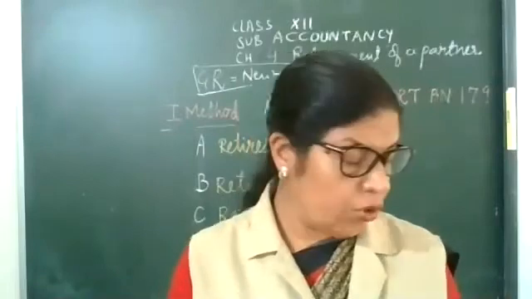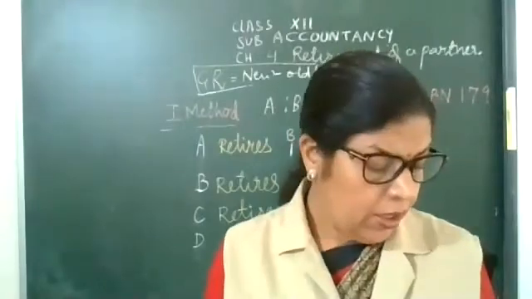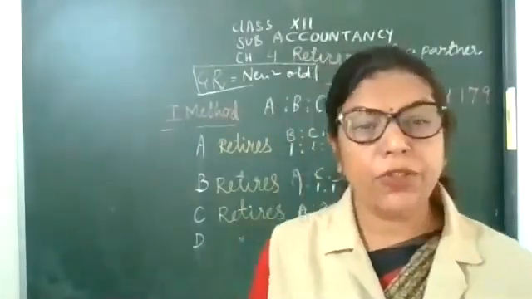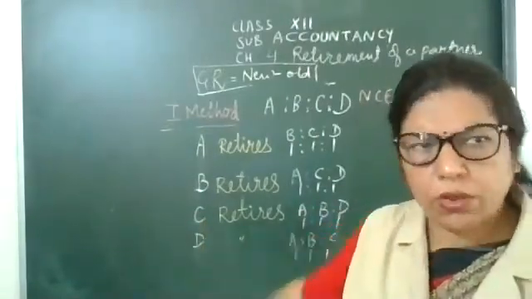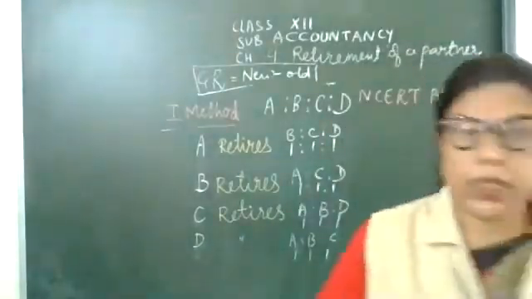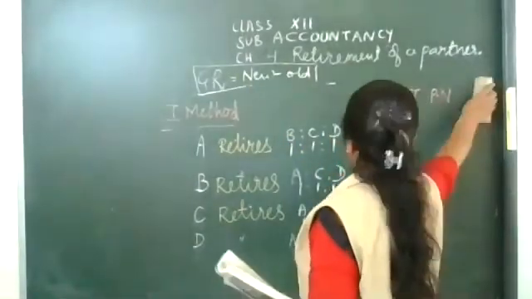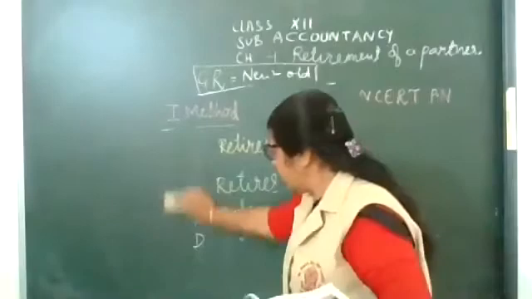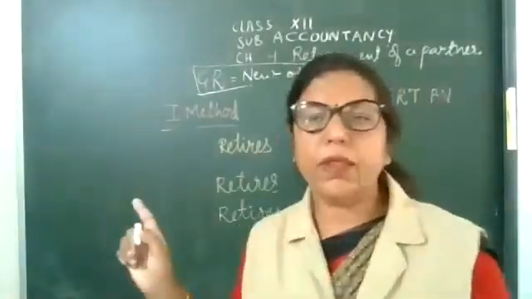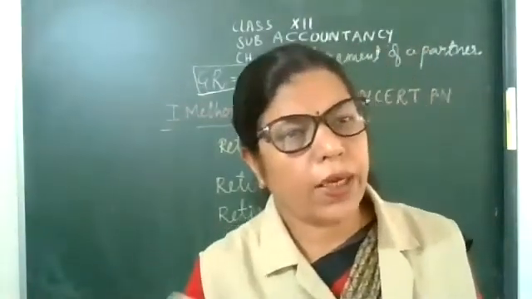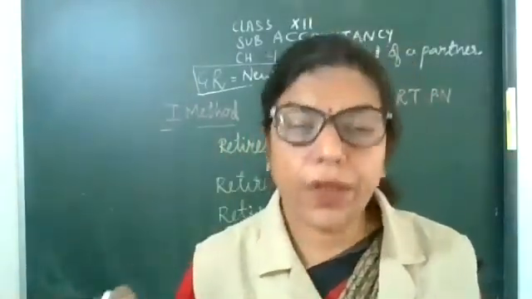Aparna, Monisha and Sonia are partners in 3, 2, 1. You want to note down it? I gave you the example. Okay. Now next. This is first method, means no other information is given except old profit sharing ratio.